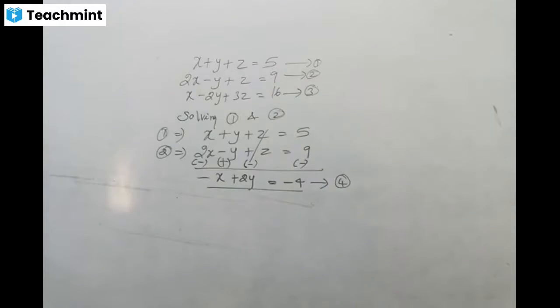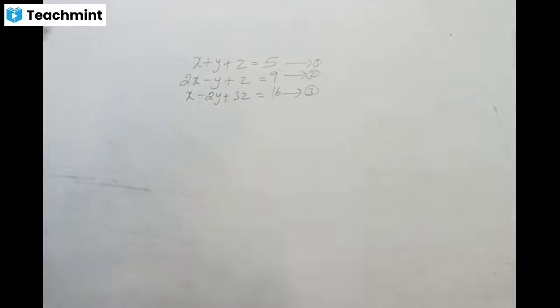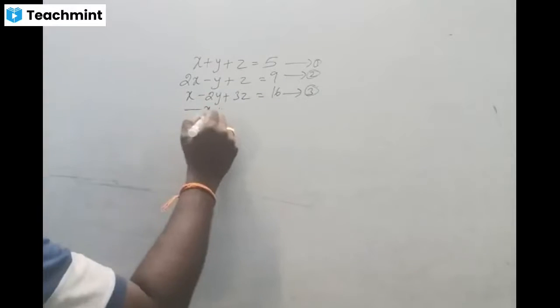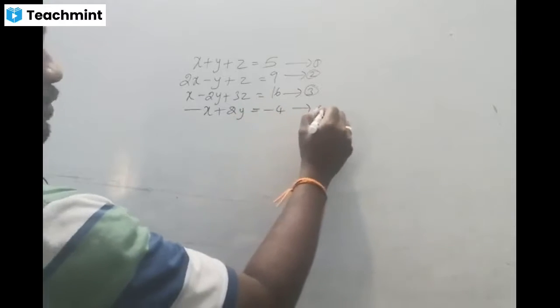So once you have copied, please inform me. I want to rub the board. Finished, sir. Okay. Minus x plus 2y equal to minus 4. So I'm writing here minus x plus 2y equal to minus 4. This is the equation 4.